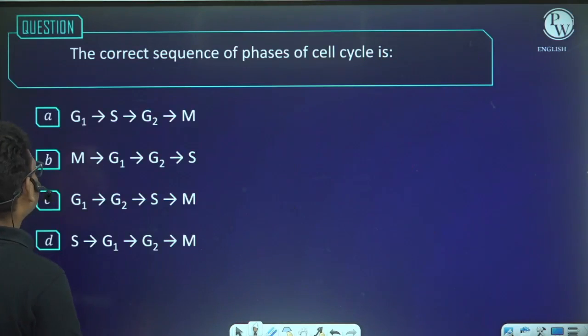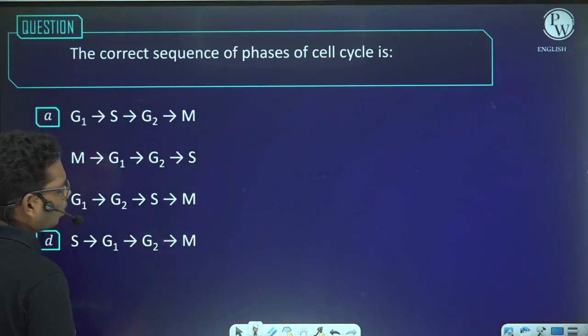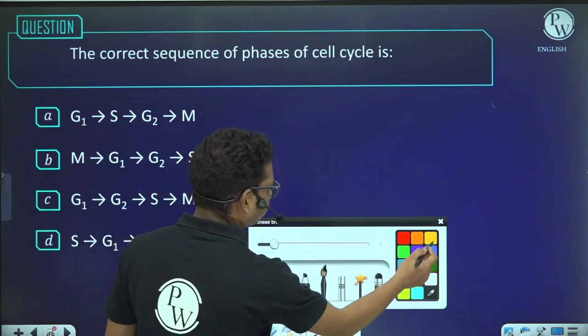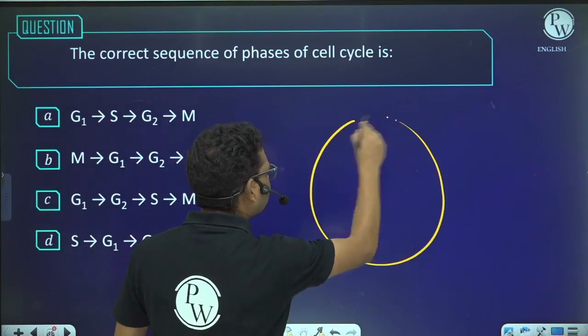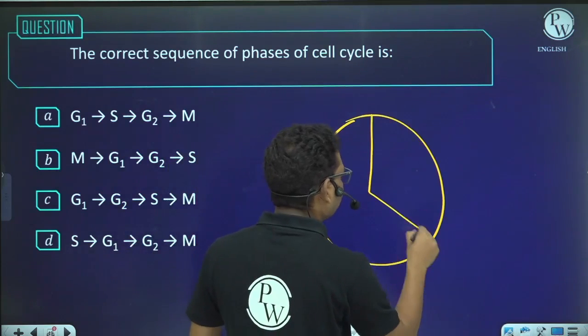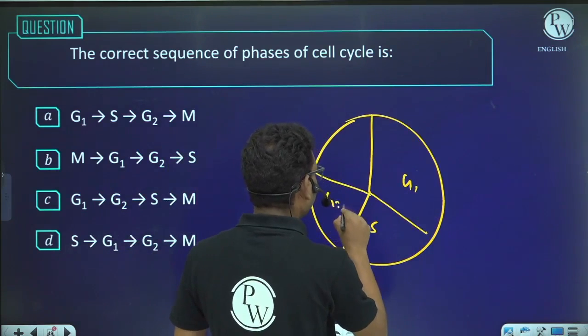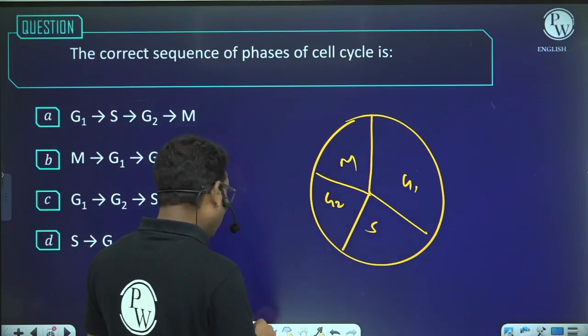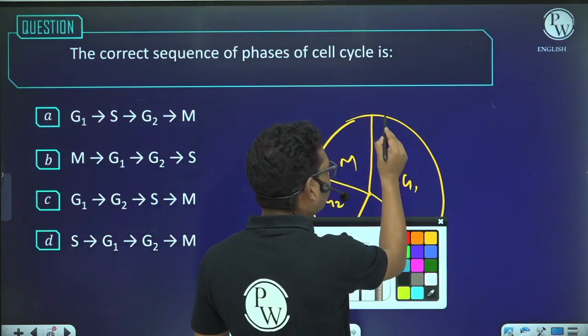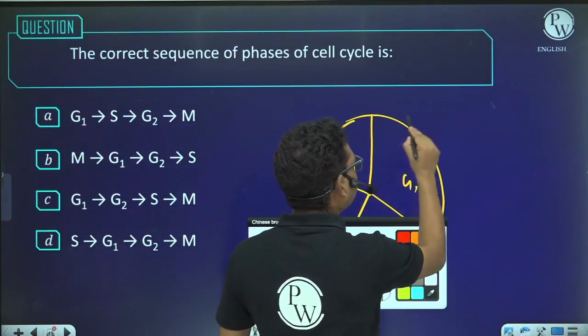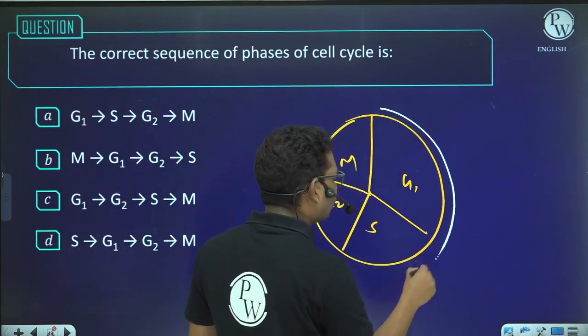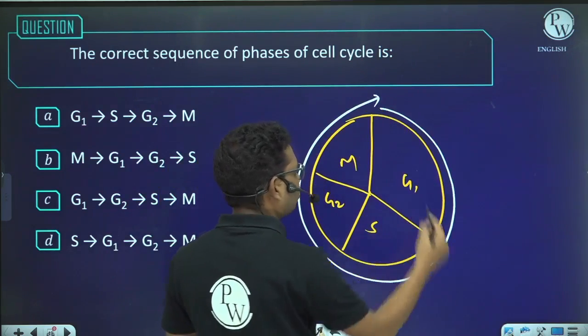Now next question, the correct sequence of the phases of cell cycle. When we talk about the cell cycle, suppose this is the cell cycle, and suppose this is G1 phase, this is S phase, this is G2 phase, and this is M phase. So what about the sequence? For sequence, you have to start with the G1 phase and move clockwise.